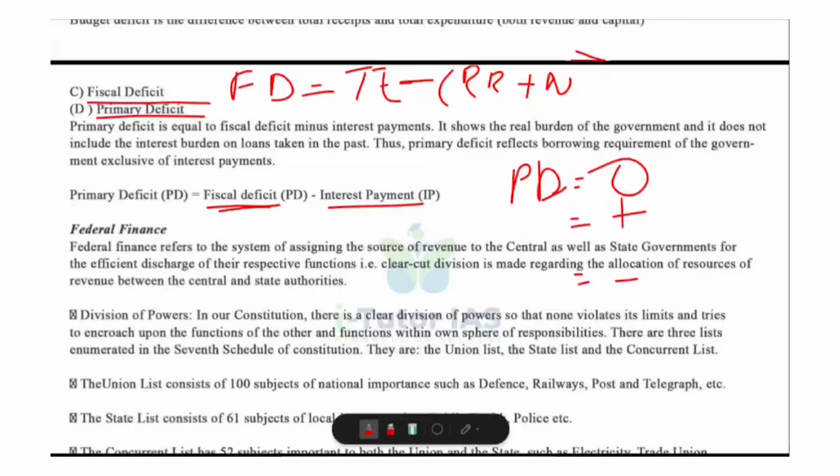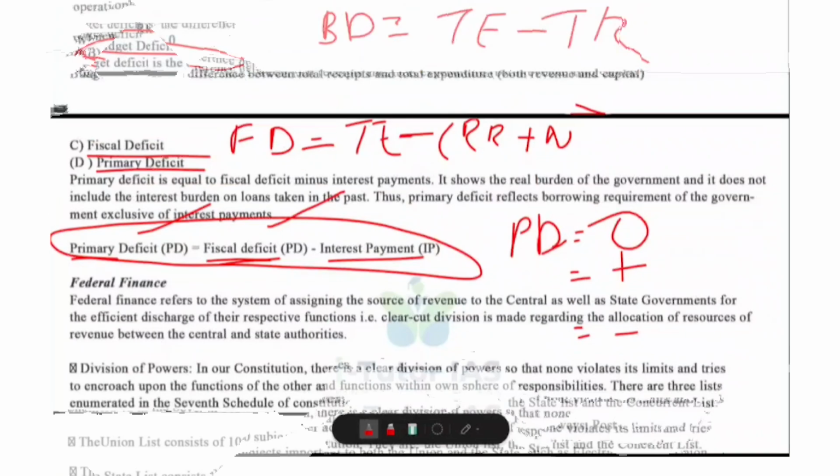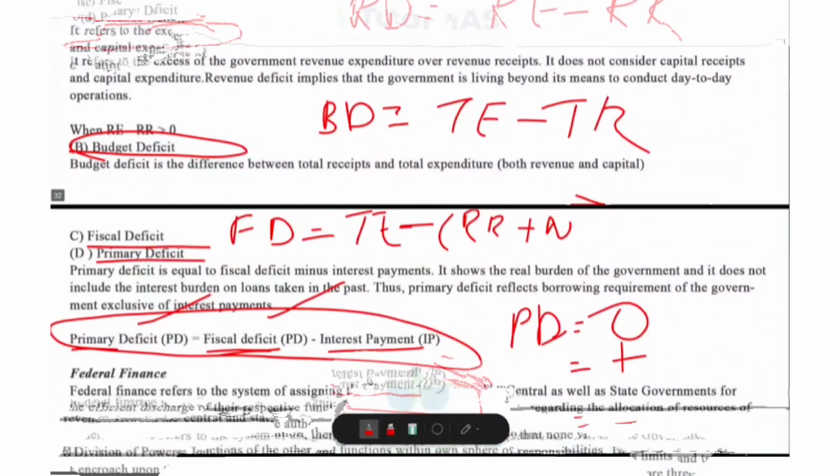And remember this equation, this was a previous year question. Primary deficit is equal to fiscal deficit minus interest payment. So this is all about the topic budget. This is a very important topic for UPSC prelims as well as for mains. So learn it clearly. So this is all about today.